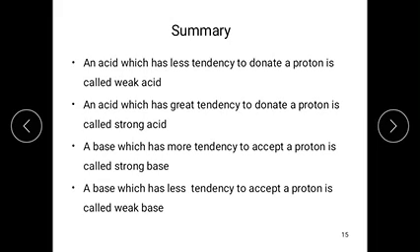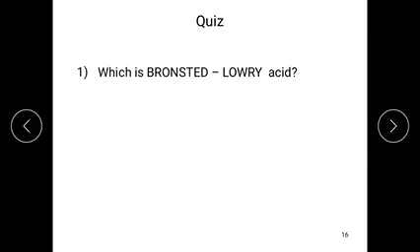A base substance which has less tendency to accept a proton is called a weak base.